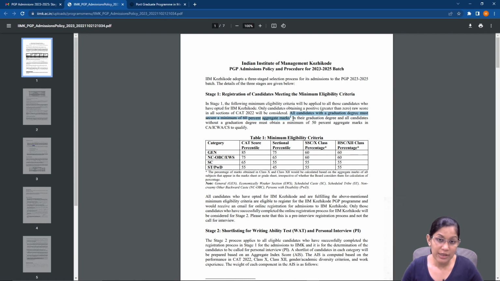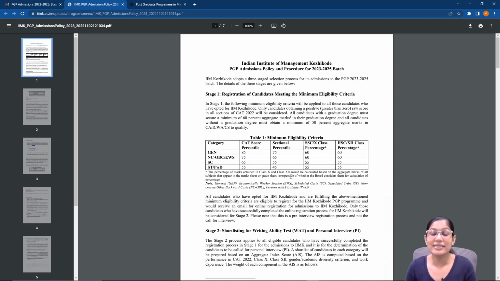Now, while anybody who has 50% or higher is eligible for CAT, and there are many IIMs or other institutes which consider that, IIM Kozhikode, for example, has set a minimum of 60%. So which means that if you're a general candidate, you need to get at least 85 percentile overall, 75 percentile in each section, and 60% in 10th, 12th and your college. Now you can figure out what it is based on each section. Of course, if you've cleared the cutoffs, you've already received this email, so you know that you're in the clear.